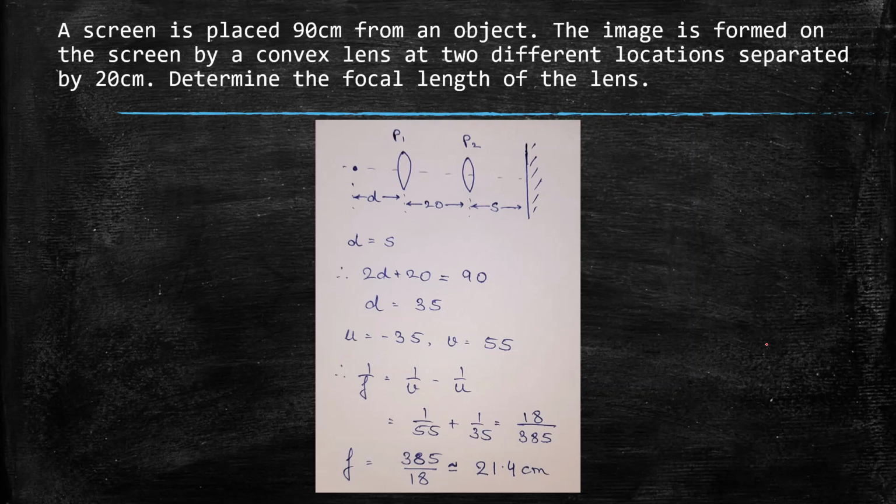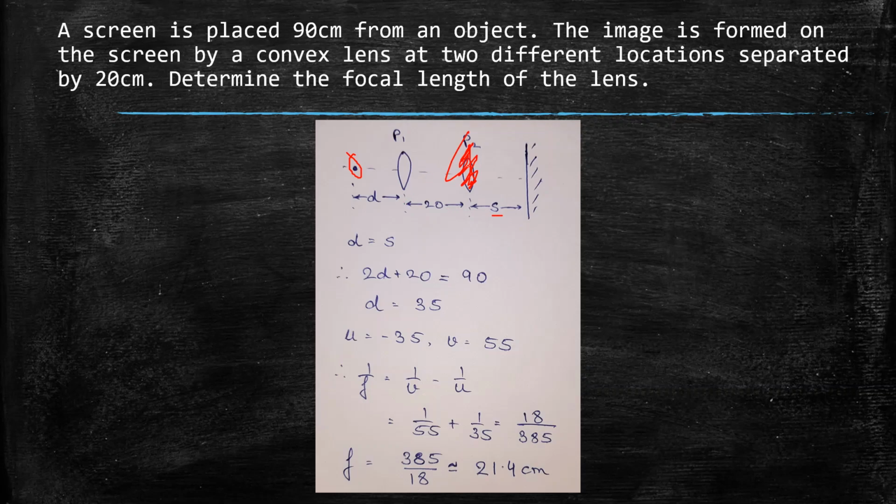A screen is placed 90 cm from an object. The image is formed on the screen by a convex lens at two different locations separated by 20 cm. Determine the focal length of the lens. Now for now, let us forget this lens. I have just taken P1, P2 as two positions of the lens as it was told in the question. In the first case, suppose the distance between the object and the lens is D, and the other distance is 20 plus S. 20 because it has told that the difference between the two locations is 20, and I have taken an extra length S.